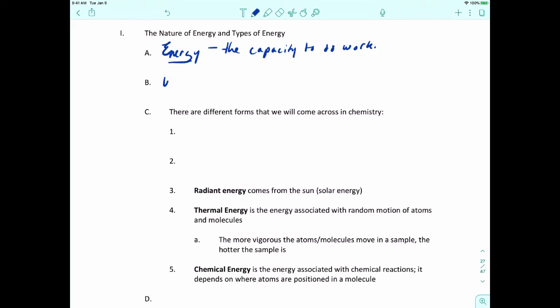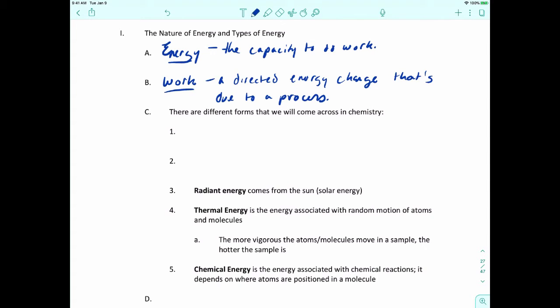Okay, and work, again defined by physics, is a directed energy change that's due to a process. Okay, so what forms of energy are there? One form that we talked about already was kinetic energy.